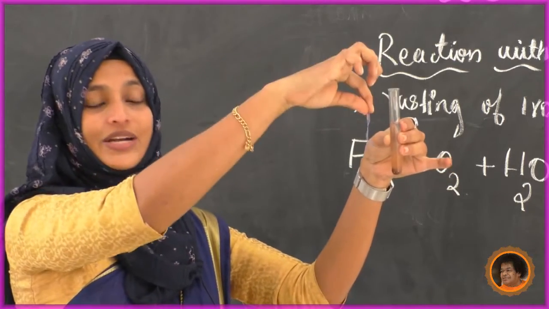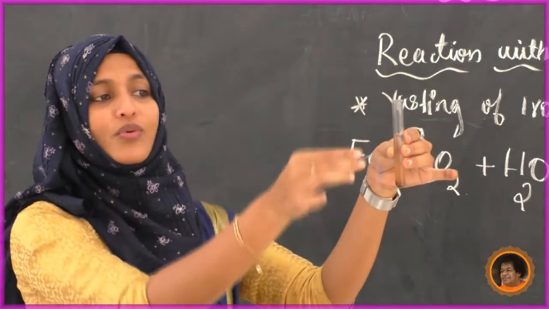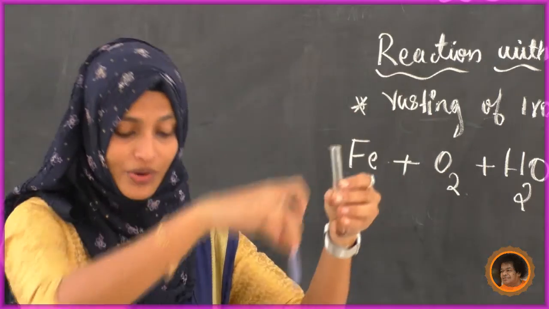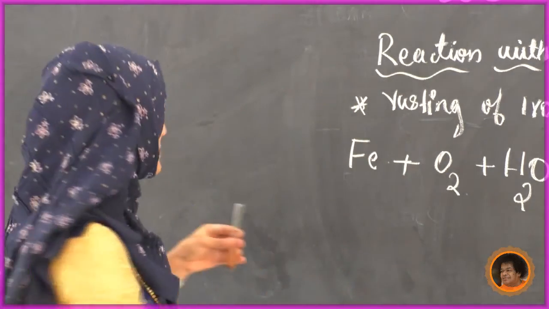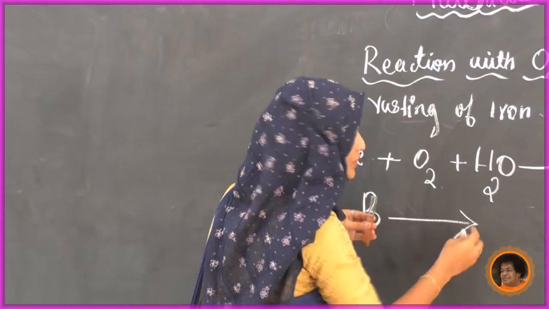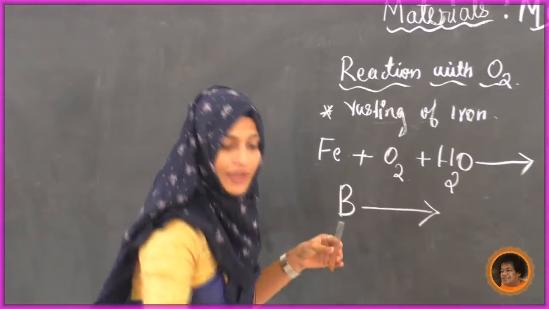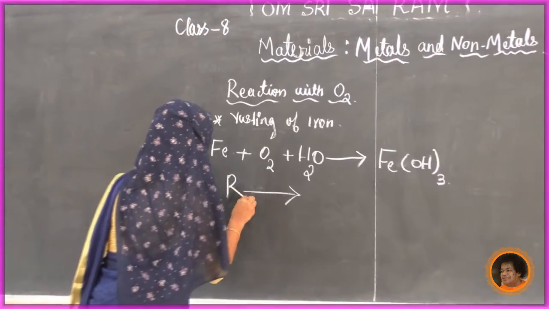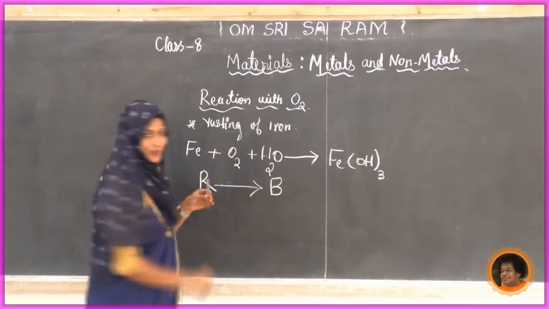It was red litmus paper. Now it turned which color? Blue color. I will write and keep here: red litmus turns into blue.